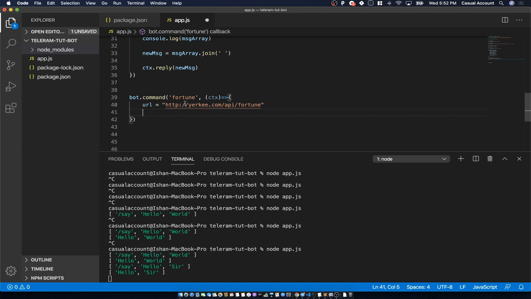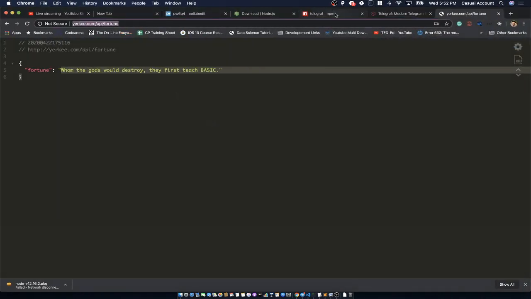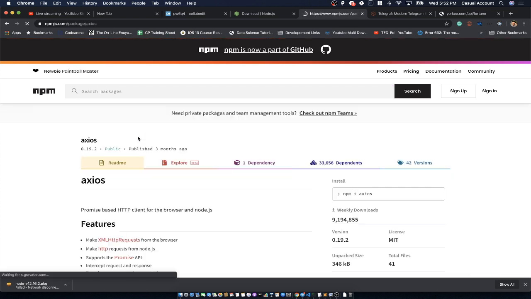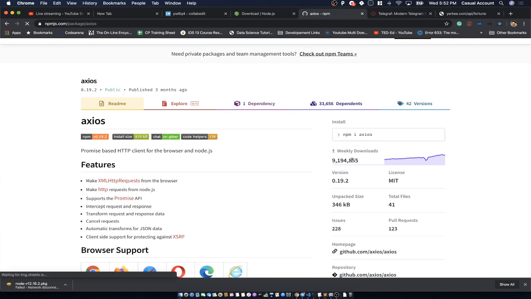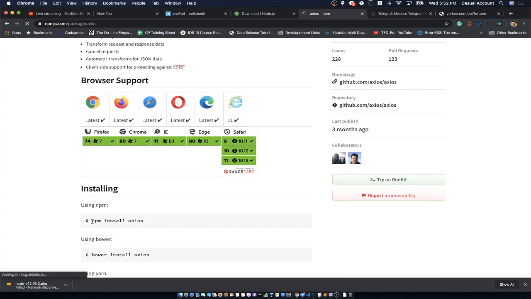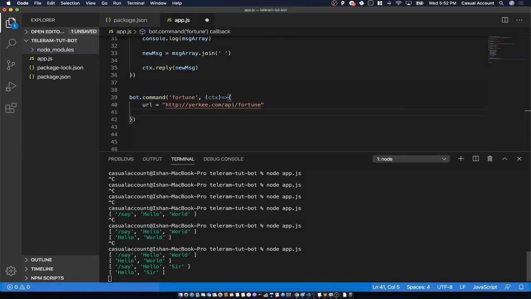Okay, now I want to fetch the content of this URL. So how to do that? We have a library to do that in Node, and the name of that library is Axios. Okay, let's search for that in npm. So I'll go back to npm, type Axios and press enter. See, this is the Axios library, and it is a very famous library. You can see that with the number of weekly downloads, right? You can go down and see how to install this. So we'll just copy it and paste it in the terminal.